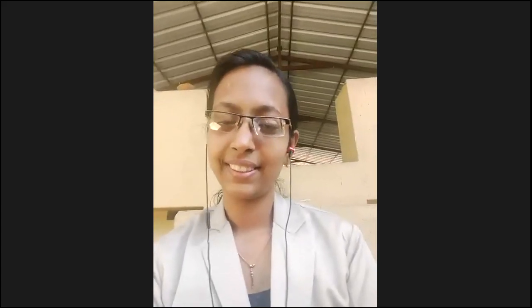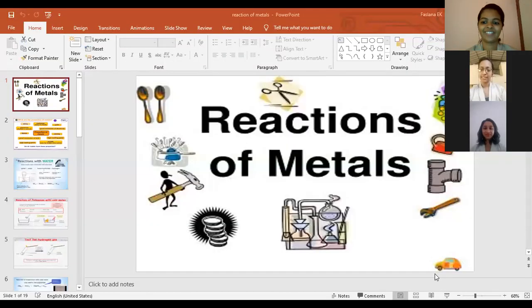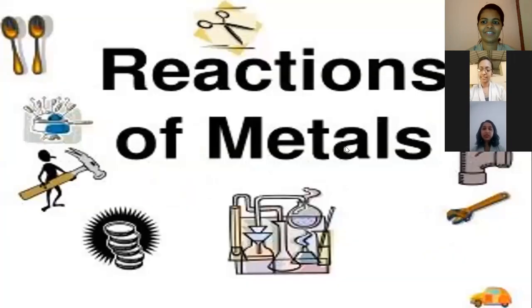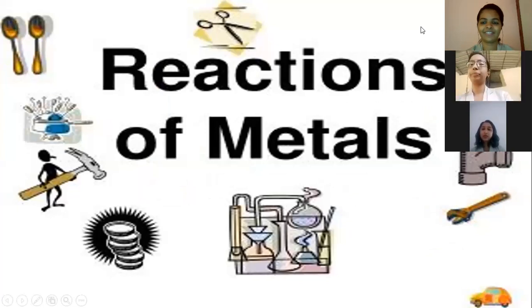So today we are discussing the topic reaction of metals. I think you all are familiar with metals, isn't it? From the periodic table itself, we can say that the majority of elements present in the periodic table are metals. So today we are dealing with the reactions that can be accompanied with metals. First of all, we will go through the physical properties of metals.